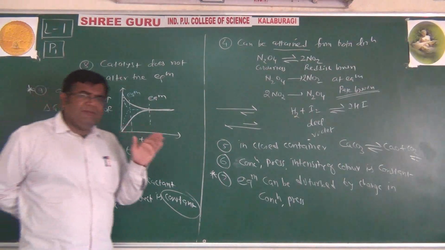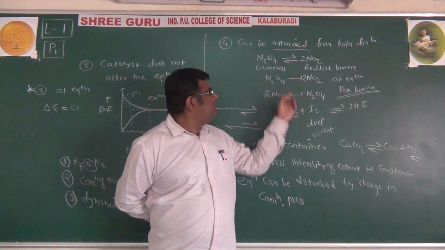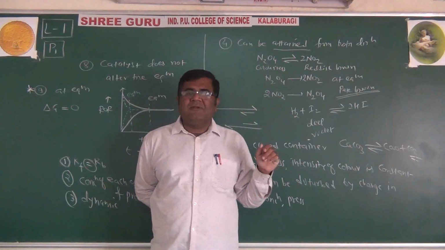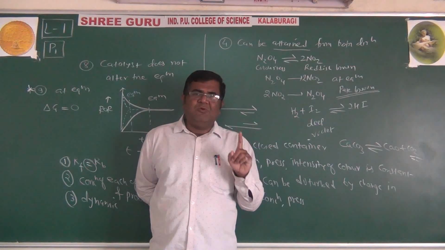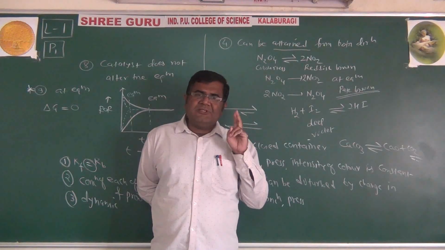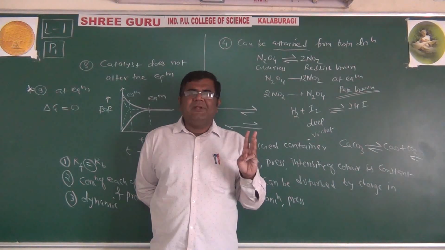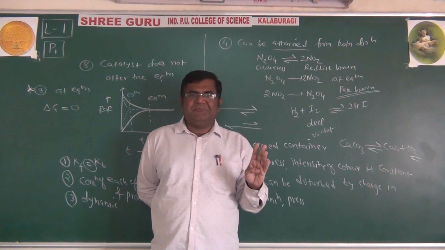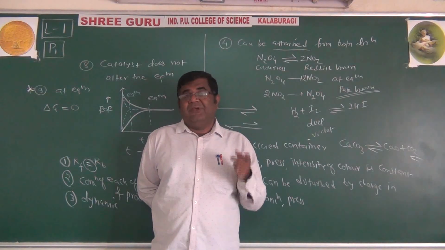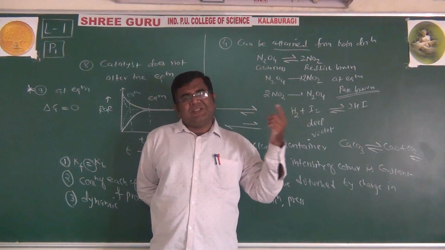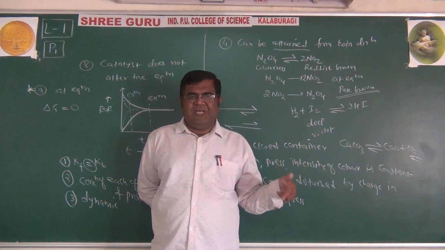So what do we mean by reversible reaction? 3-4 properties. Examples. These are the examples. What are the characteristics of a reversible reaction? Proceeds in both directions. State of equilibrium can be attained. Reactants are not consumed completely. Attained in a closed container. Right. And examples and various graphical representations: graphs of concentration of reactant and product, and graph of rate of reaction with time.